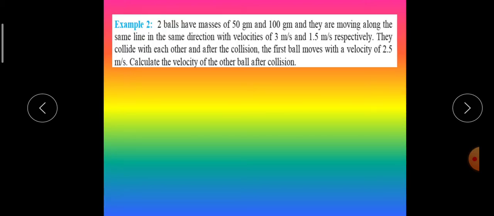Next example. Two balls have masses of 50 gram and 100 gram, and they are moving along the same line in the same direction with velocities of 3 meters per second and 1.5 meters per second respectively. They collide with each other, and after the collision, the first ball moves with a velocity of 2.5 meters per second. Calculate the velocity of the other ball after collision. After reading this example, you must have realized that the law of conservation of momentum is coming into the picture, and so will the formula.